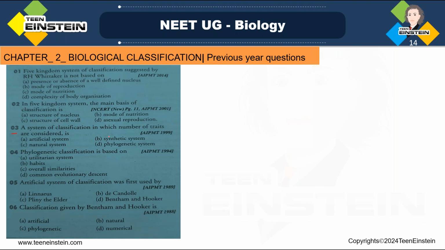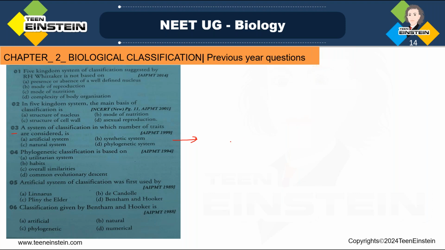So we have learned about natural system of classification, artificial system of classification, synthetic system of classification, and phylogenetic system of classification. Phylogenetic system of classification is based on what? It is based on the phylogenetic relationship, right? So here, the system of classification in which number of traits are considered.